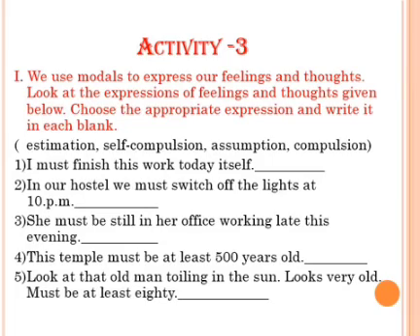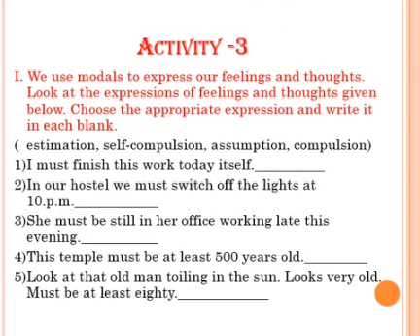Here is the third activity, children. We use modals to express our feelings and thoughts. Look at the expressions of feelings and thoughts given below. Choose the appropriate expression and write it in each blank. In the bracket I have given you estimation, self-compulsion, assumption, compulsion. I must finish this work today itself.